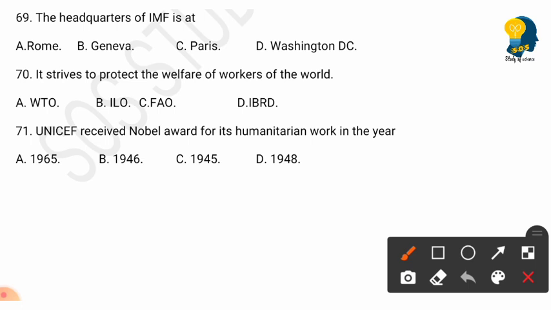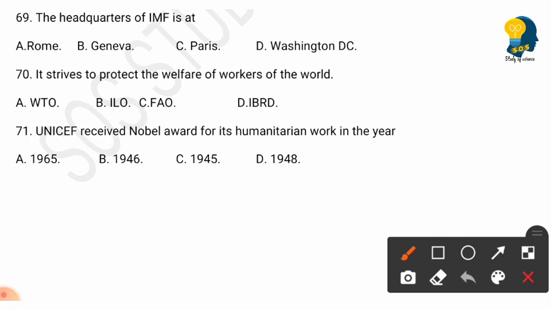What is meant by ILO? It is International Labour Organization. You should know what is meant by ILO. It is nothing but International Labour Organization. And there are also some other things you can understand here. FAO is there. Food and Agricultural Organization. You must know about all these things. I hope you all have learnt in the class.